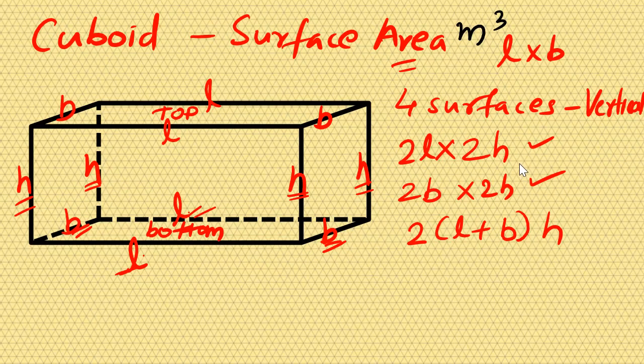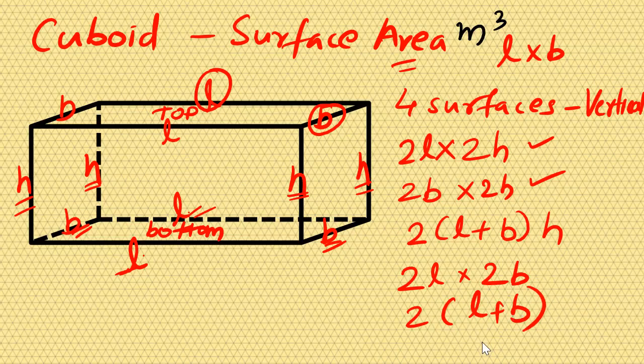And there are 6 surfaces. What I left aside was length into breadth. That did not come in this. How many are there? That also is 2L into 2 breadth, or 2 into L plus B. So top and bottom are also done. You add the total. If you add all these, it will become the surface area of the cuboid.